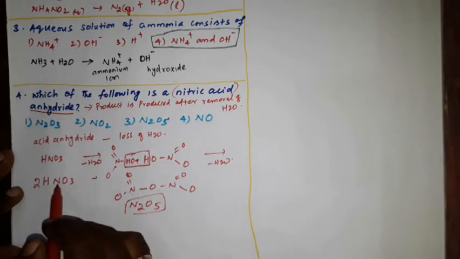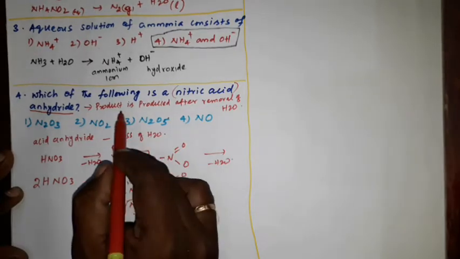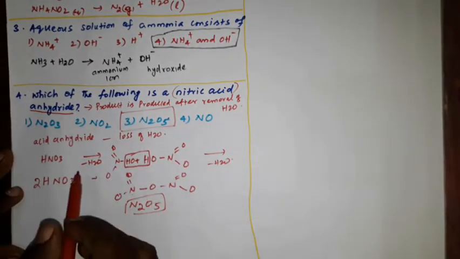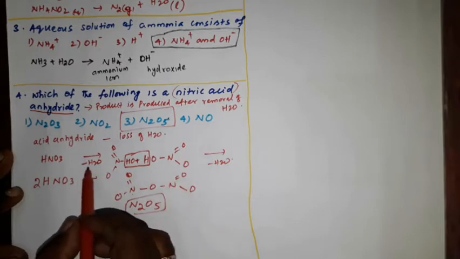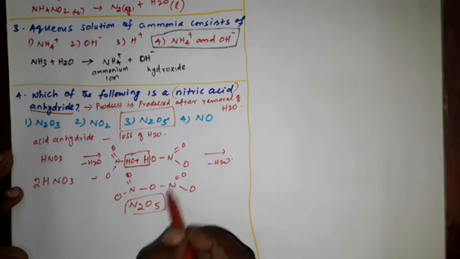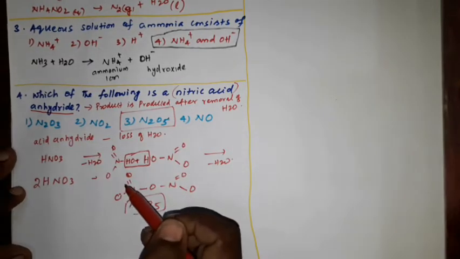Okay, so nitric acid anhydride is this option 3, N2O5. Clear? So after losing 1 molecule of water, we got the product N2O5. So this is called nitric acid anhydride. Clear?